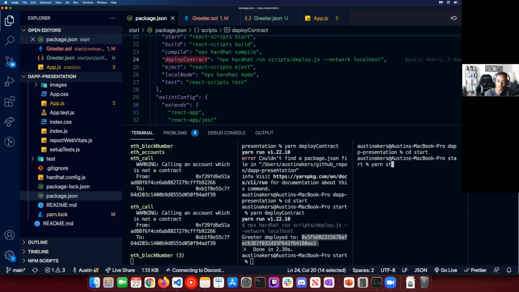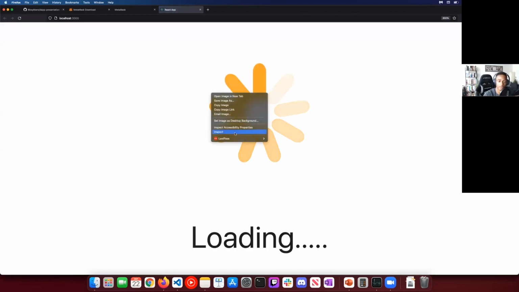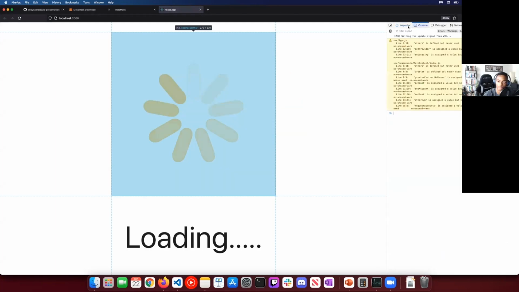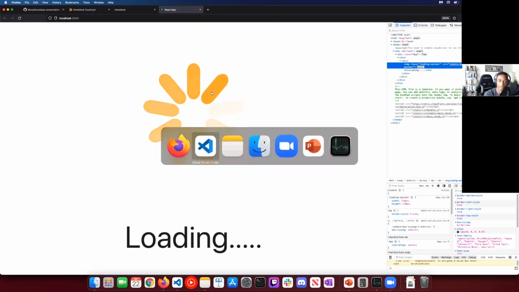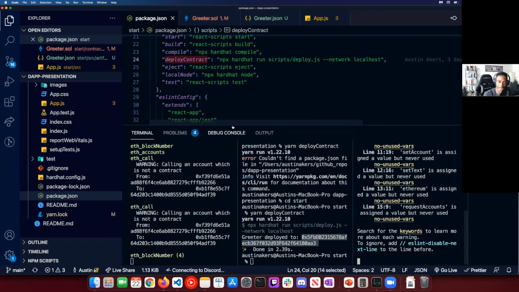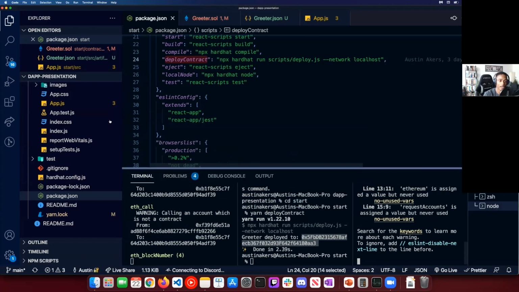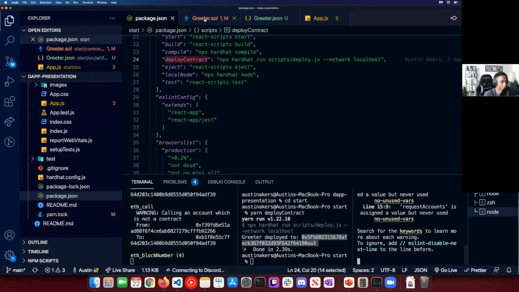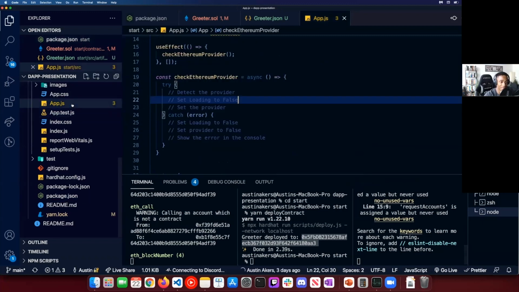And we're gonna do a yarn start. So this yarn start, I promise you, this is what a lot of people use. Now this is for our front end. Now we're getting to the fun stuff. And at this point, now that this localhost, let's see if it'll, there it is. From all this fun stuff that's happening right now. Now at this point, this is where the fun actually begins. Half the battle was setting all this up, going through all of that. Now the fun part is the front end. This is our UI part.